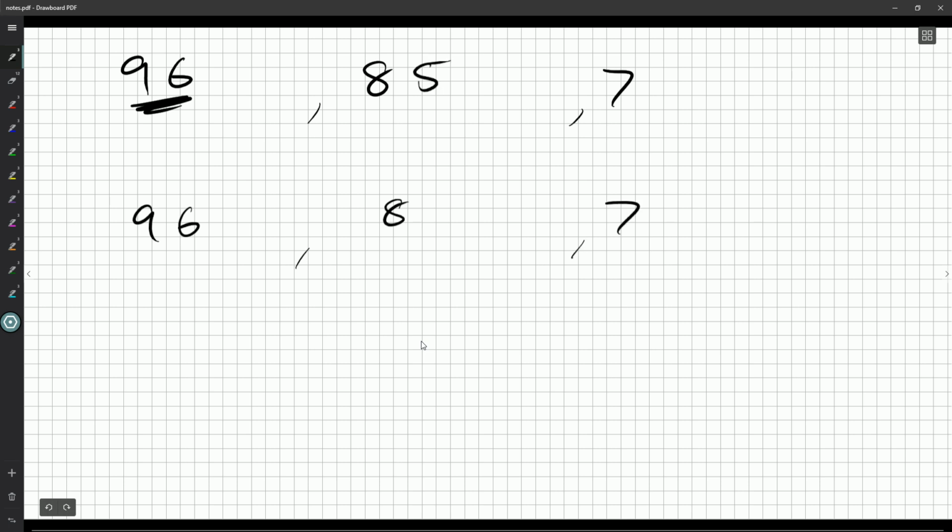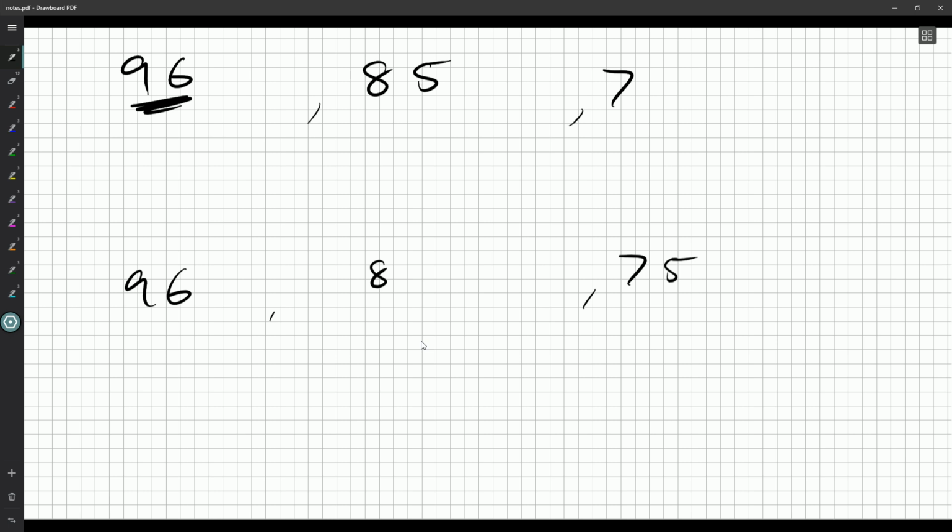So the 5 could go with the 8, or the 5 could go with the 7. And we'll move actually a little bit more down the page just in case there are some other splits that we're not seeing. But as I'm working through these cases, I want to draw attention to the way I'm going through them, which is the way you probably should try and go through them, very organized. I'm counting down. Where does the 9 go? Where's the 8 go? 7, 6, 5, and I'm breaking off and looking at each case on its own.